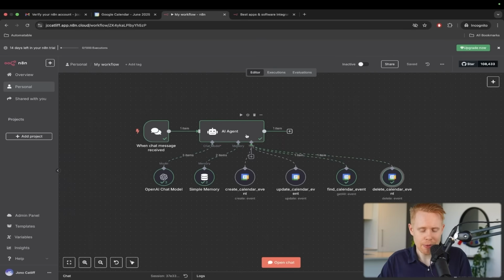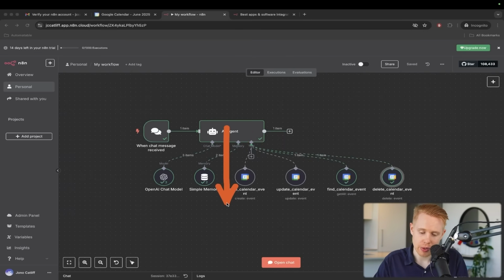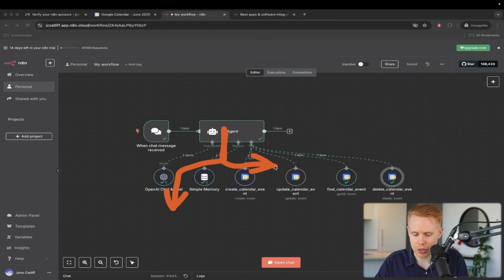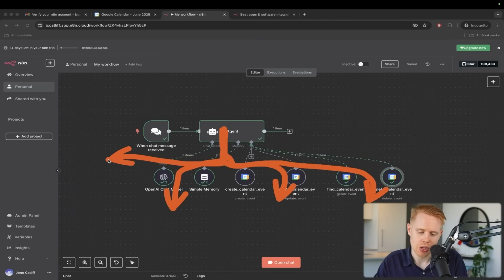A sub-agent is when this initial AI agent can call another AI agent. You can think of it like a chain of command, where this AI agent sends direct messages down to specific AI agents. One of those agents could be managing your calendar, another could manage your Gmail, another your to-do list, another your Google Sheets, and so on and so forth. That, in a nutshell, is what we're going to build out next. So let's get to this.